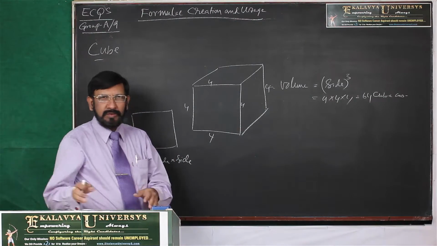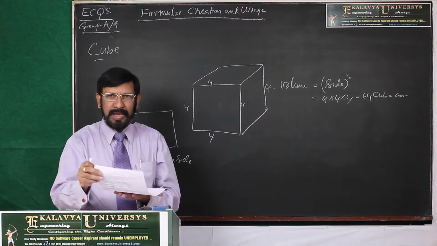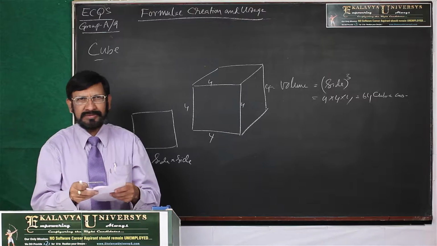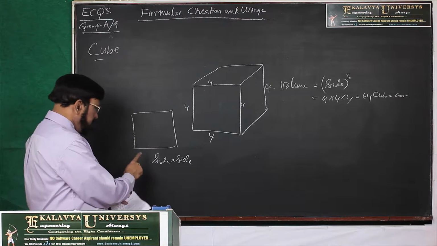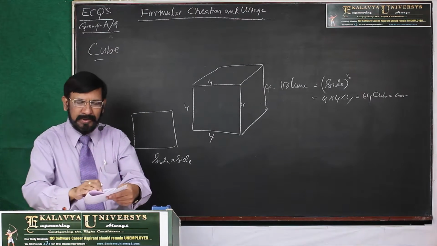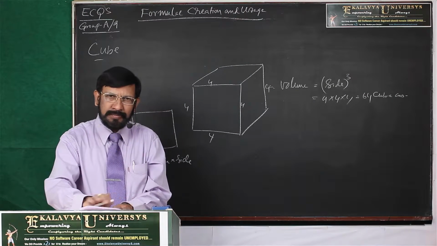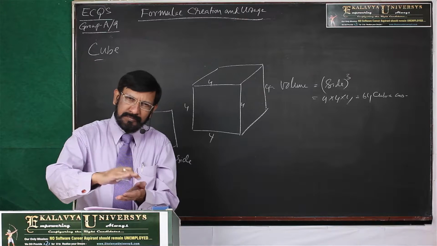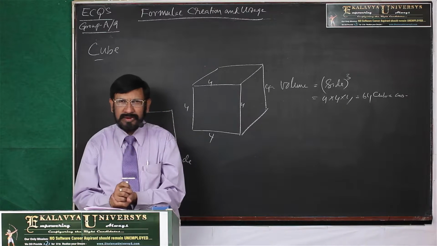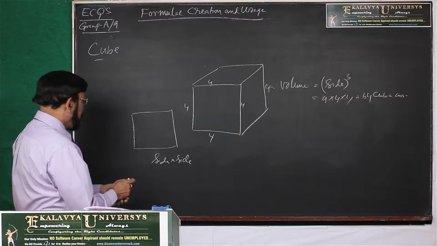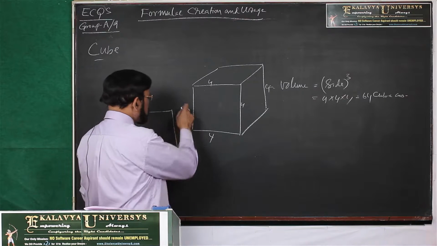Now you take a square like a paper like this. Area means the total content in the paper. Now you are piling up paper one by one, like a book, until the height comes to 4 centimeters.